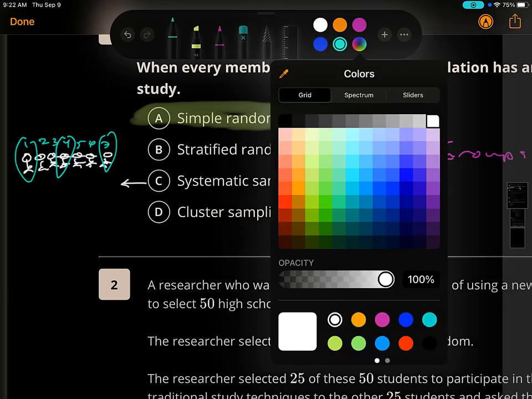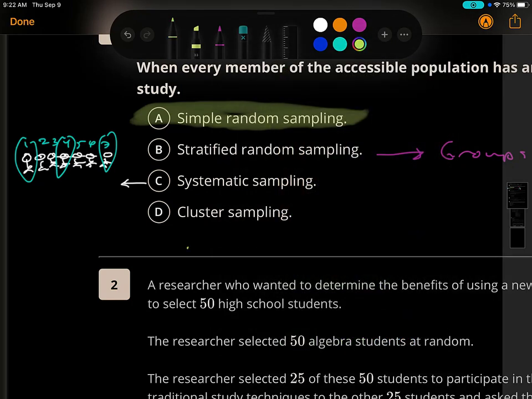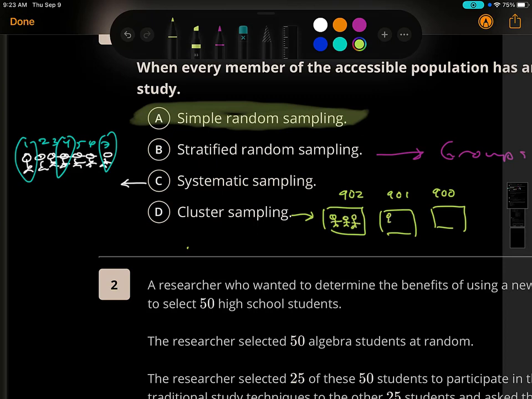Okay, for clusters, I hope you guys appreciate my drawing skills, okay? You have different rooms, so I'm in room 902, then my neighbor, of course, is 901, and room 900, right? And each of these rooms, there's a bunch of students in there. And so they're already naturally in clusters. And in clusters, it's not about the individual. It's just whoever's in that room. So if I randomly select a room, like my room, they're not sure if they're going to have 9th graders, 10th graders. They're just going to pick everybody in here and interview them. Okay?